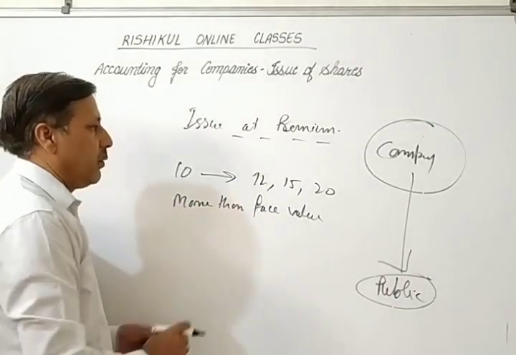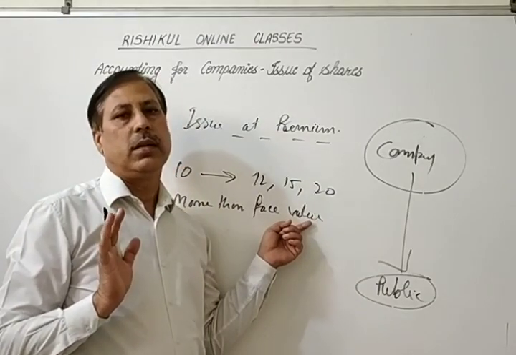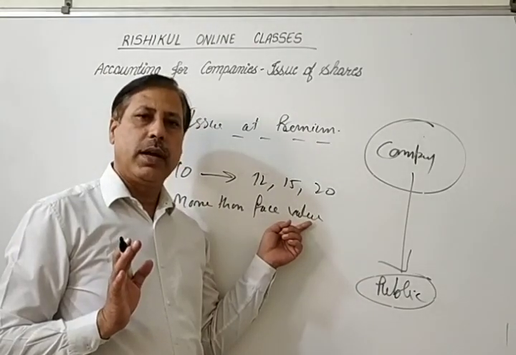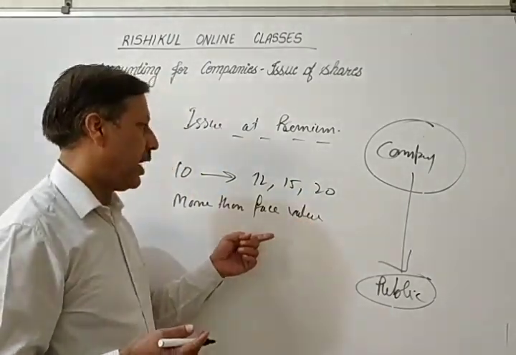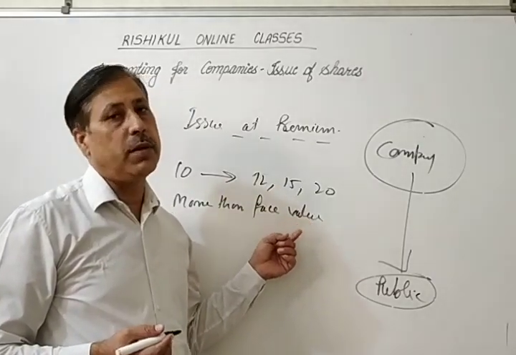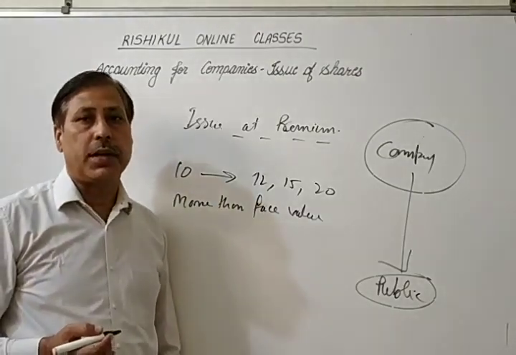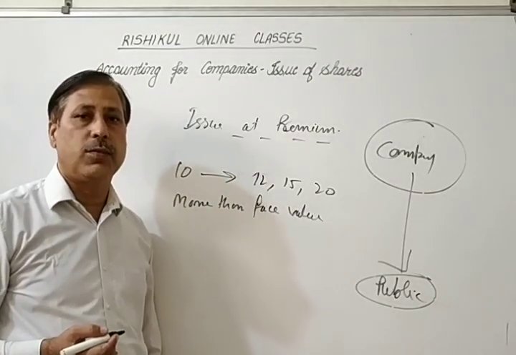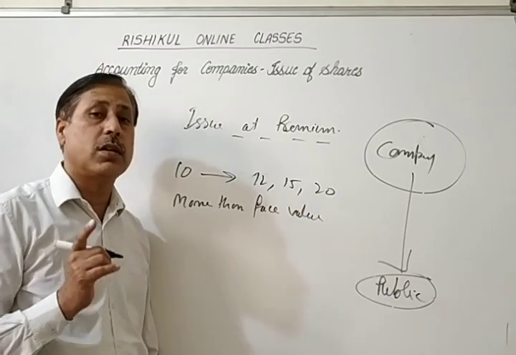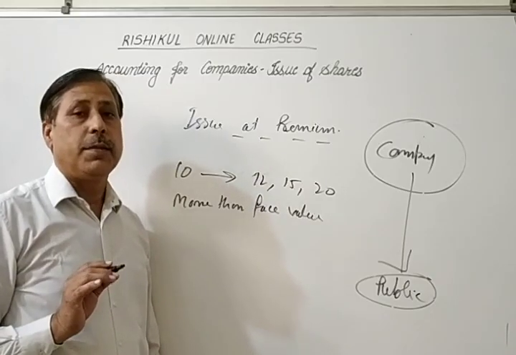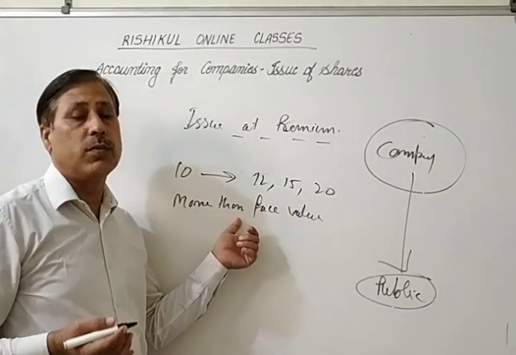Now when a company receives the premium amount, it is totally profit of the company. If the company is reputed, okay, it gains in the issue of shares, and that amount will be transferred to the security premium account. In the Indian Companies Act 2013, section 52 subsection 1, the security premium account is there, but in the schedule the security premium reserve account is mentioned. Okay, if you credit the amount in the security premium reserve account or security premium account, both are correct.